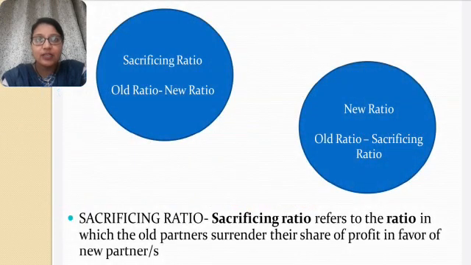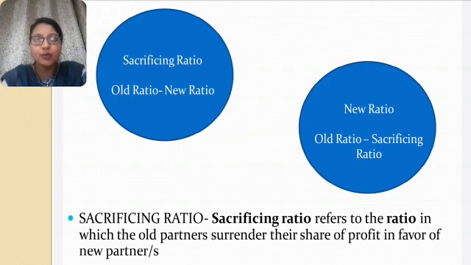Before that, I will explain again what sacrificing ratio is and the formulas of sacrificing ratio and new ratio. It refers to the ratio in which the old partners surrender their share of profit in favor of the new partner or partners. You can calculate the new ratio by subtracting the sacrificing ratio from the old ratio.